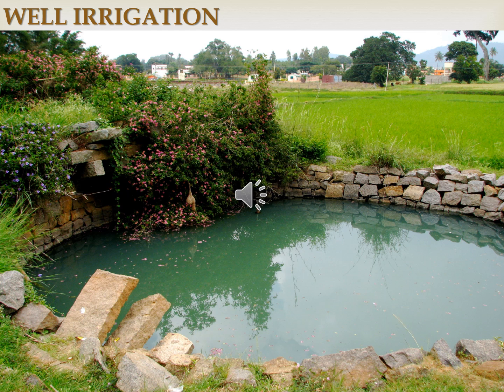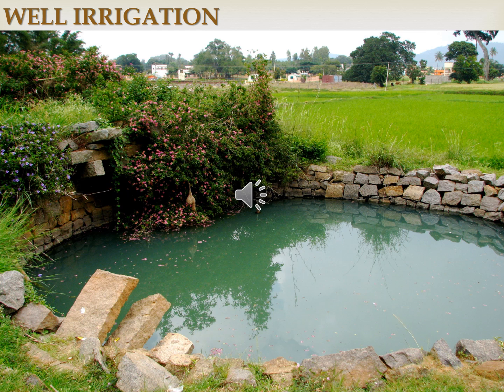So now well irrigation. What is a well? A well is a hole or trough, usually vertical, excavated in the earth for bringing groundwater to the surface.